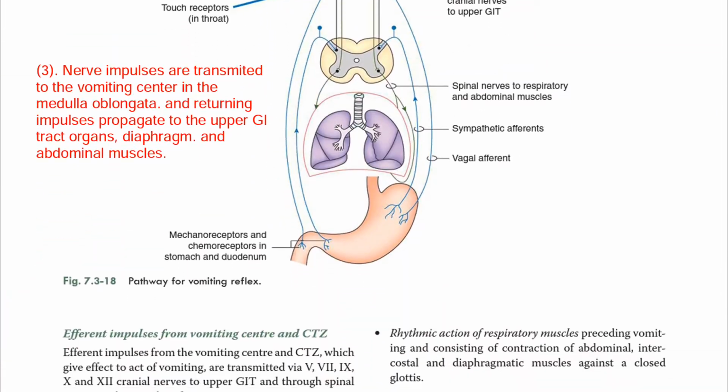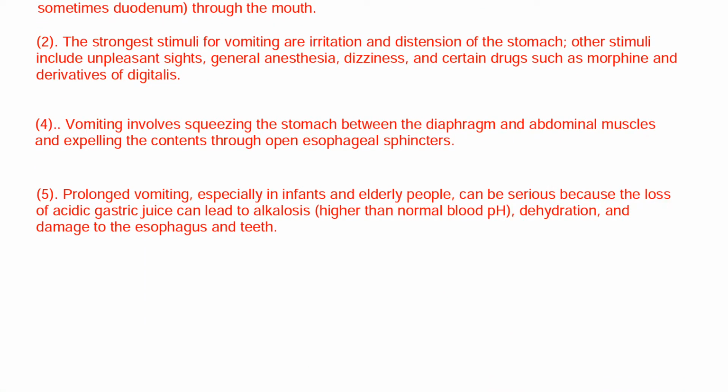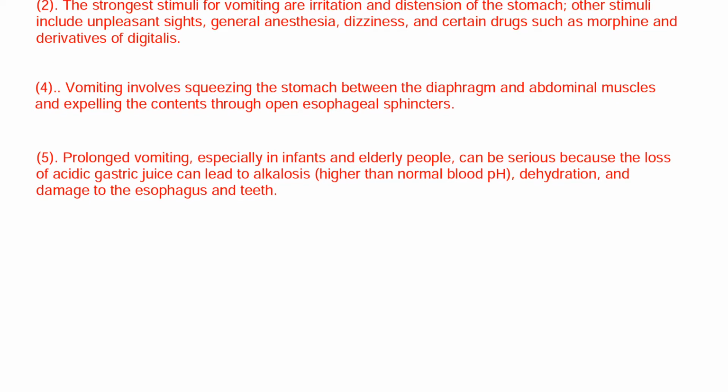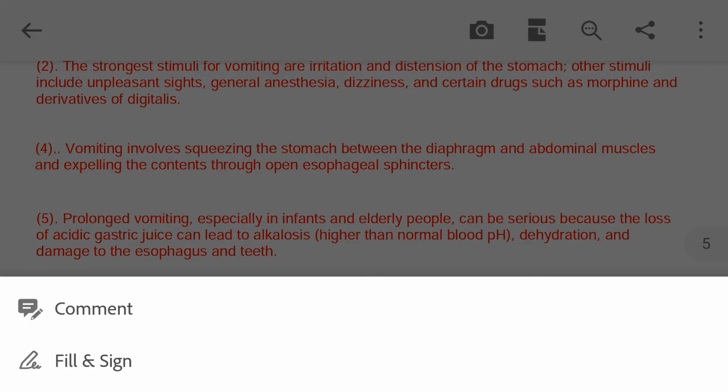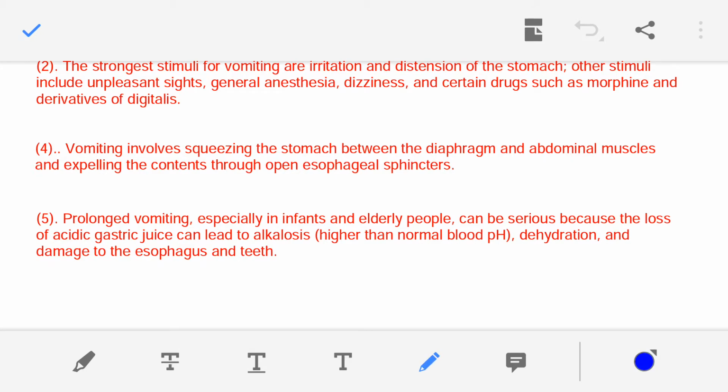So now, moving on to the fourth point of our discussion. This is the fourth point. So what actually happens in vomiting? We have discussed that the diaphragm and the abdominal muscle squeeze the stomach, and the esophageal sphincter opens out and food is expelled out from the mouth. This is the vomiting process.